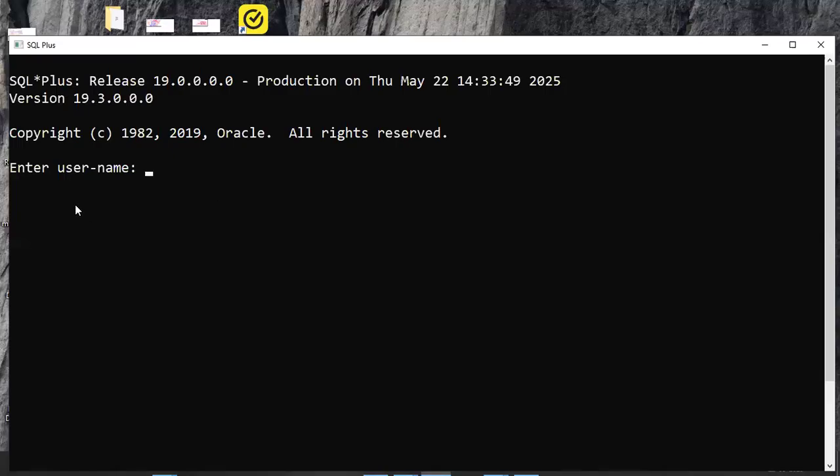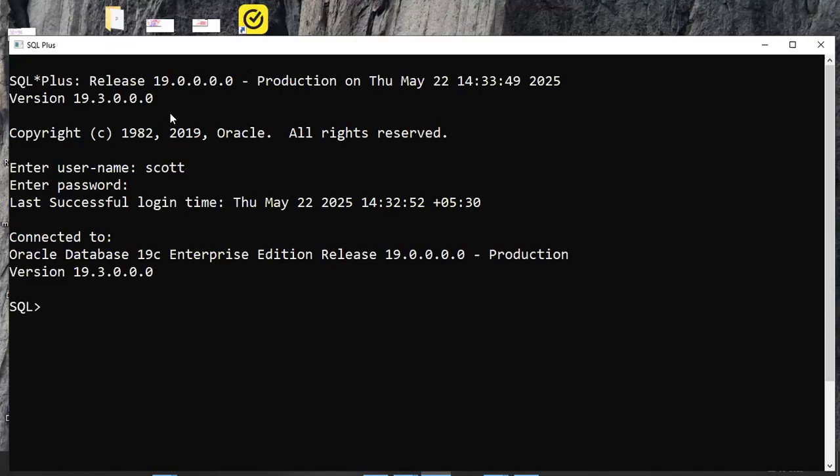Same like a DOS prompt, a command prompt only. Here some usernames and passwords are there. The default username is root and the password is root, like in MySQL. Same here also, we connect through a default username and password. Don't worry, later we will explicitly create users also.